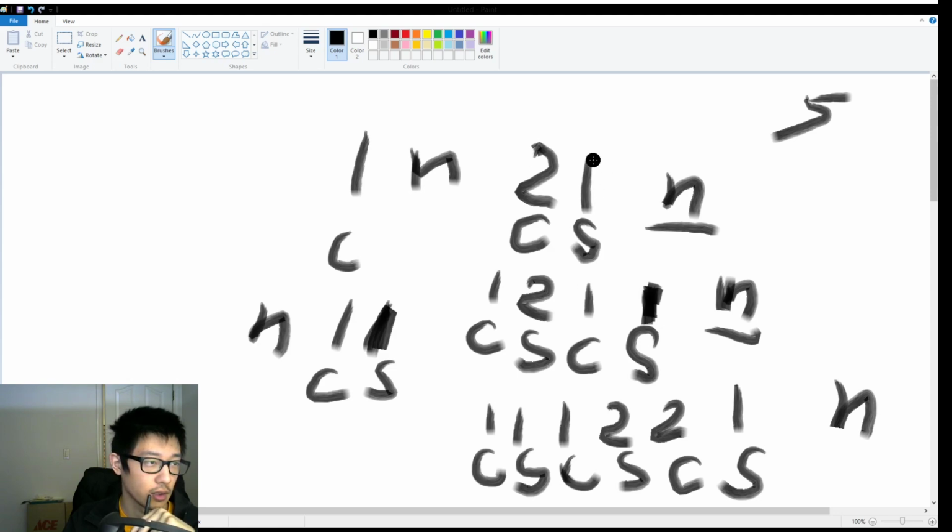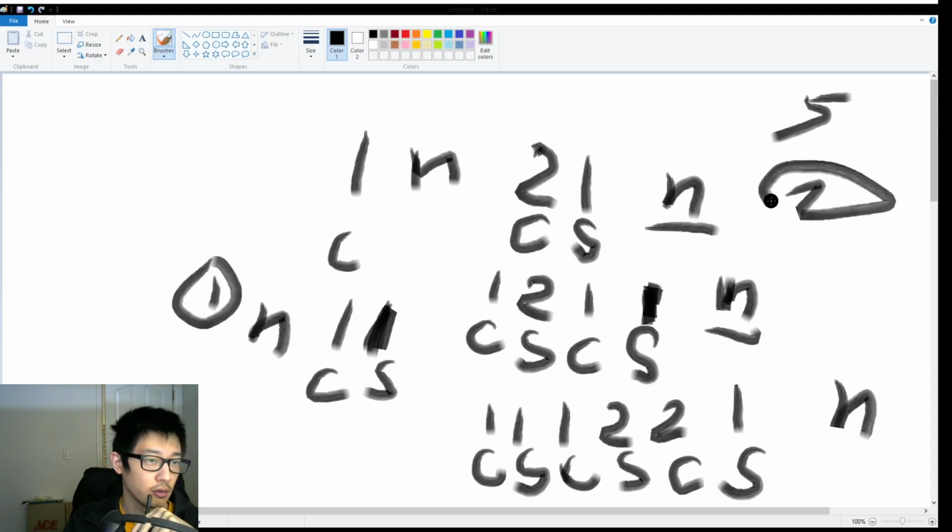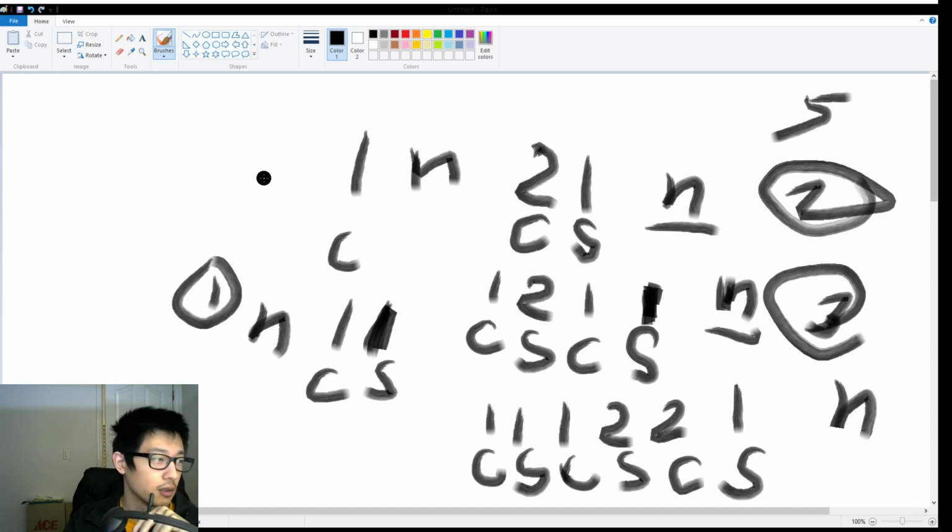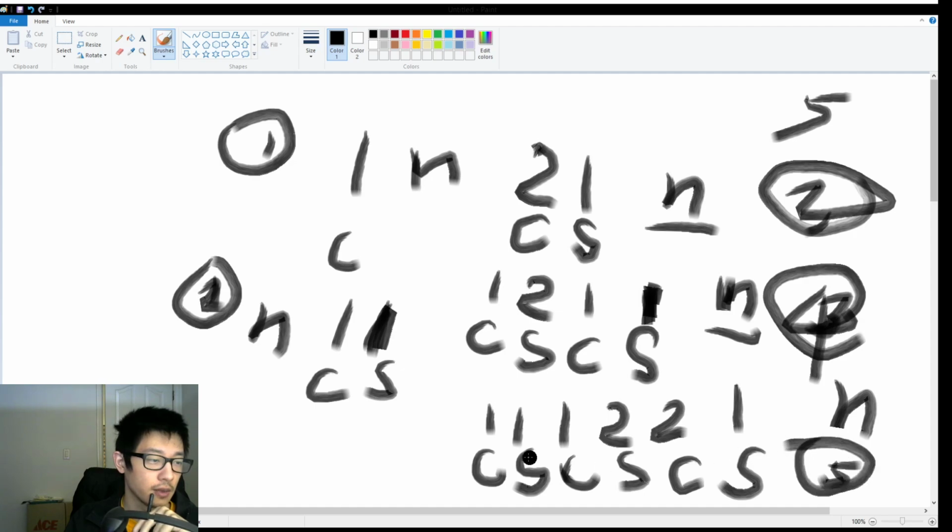And for the next part we start with 1 and we count from 1. So count 1, say 1. And next, we loop through 1 time, 2 times, 3 times, 4 times, and 5 times.